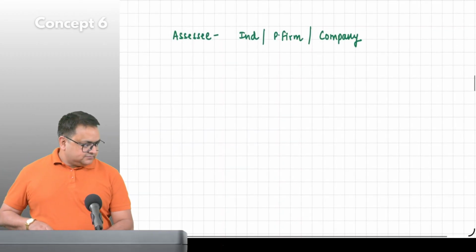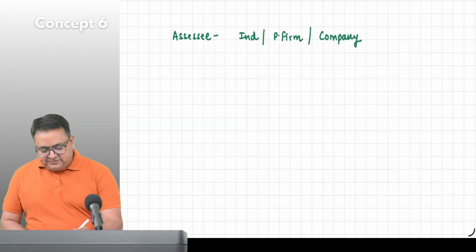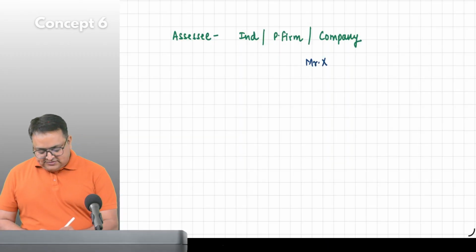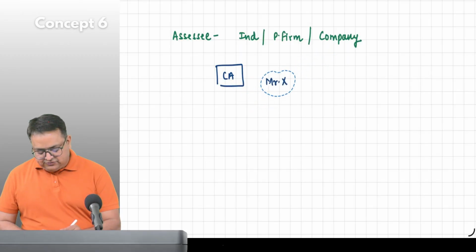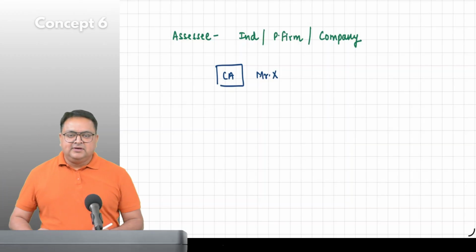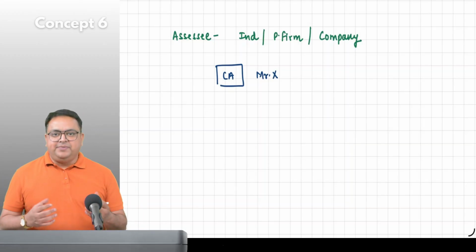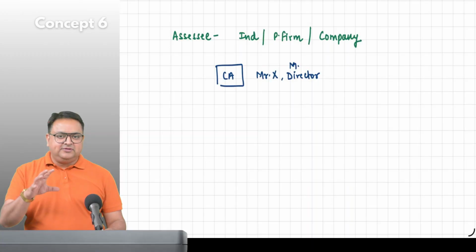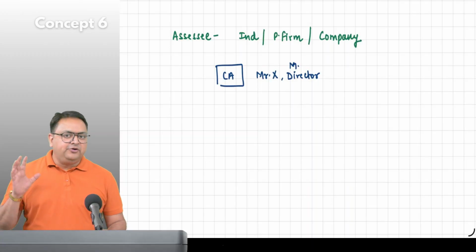Let's say there is a person, Mr. X. Don't write anything as of now, just understand this. Let's say you are a chartered accountant, and Mr. X comes to your office. He says that he is a director of a company, a managing director. He owns this company mainly, and he's a major shareholder also.